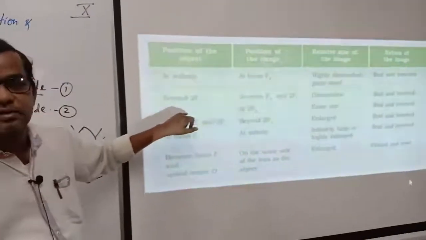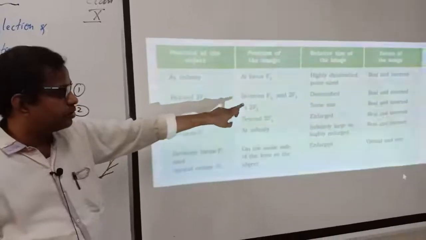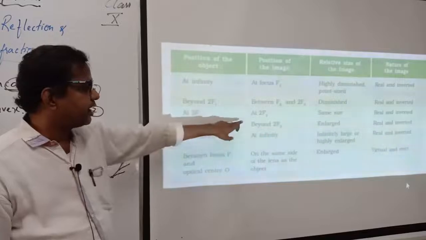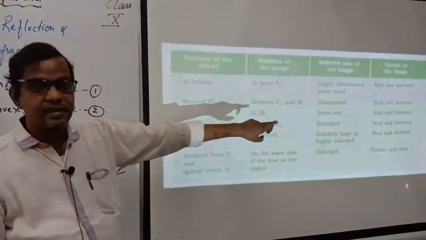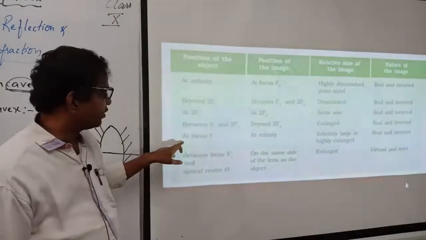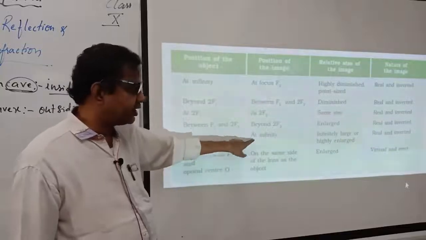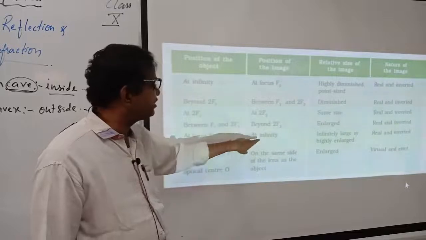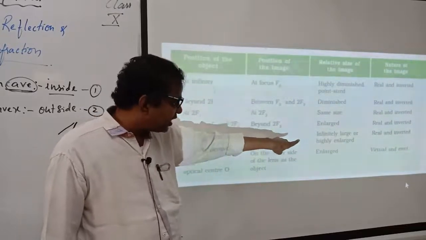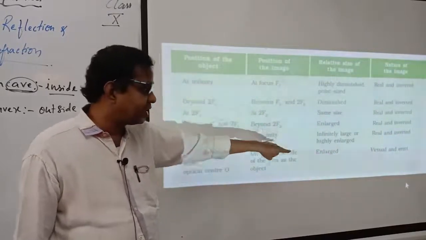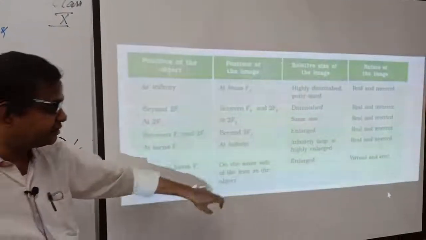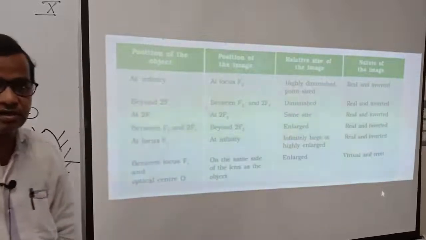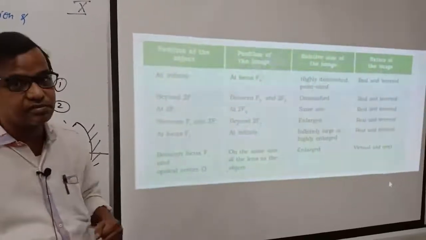And beyond F1, between F1 and 2F2, diminished, real and inverted. At 2F1, same size, real and inverted. And it is given at focus F1, the image at infinity. This is an important one, you note this down. At focus F1, it is infinitely large or highly enlarged, real and inverted. This is important. Infinitely large means we cannot even imagine it. Highly enlarged means it will be very big.